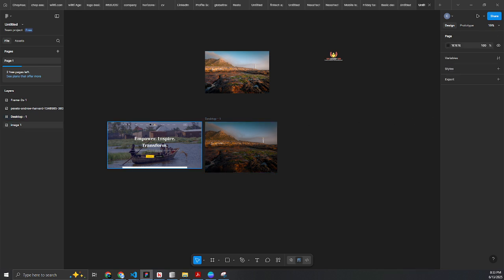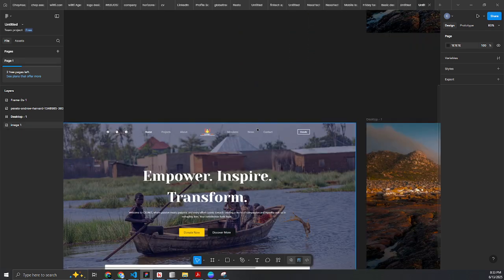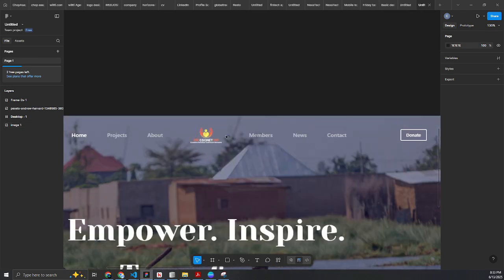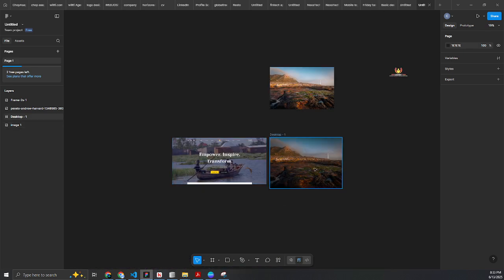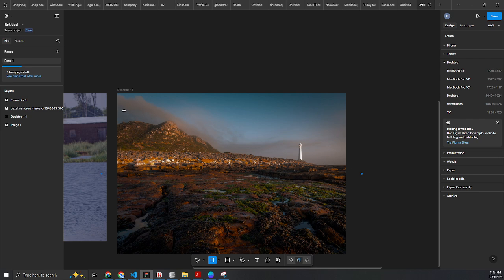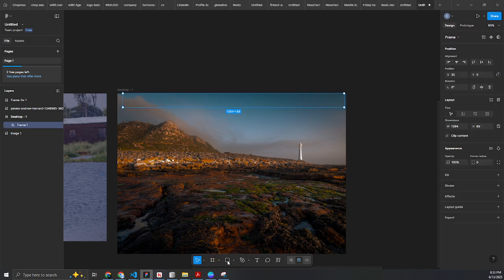Next, we want to be able to add this top section here. The top section has home, projects, about, the logo, members, news, and contact, and the donate button. So what we want to do here is simply add that particular section. So I come over here and I'll create a frame. So you select frame and you create a frame.